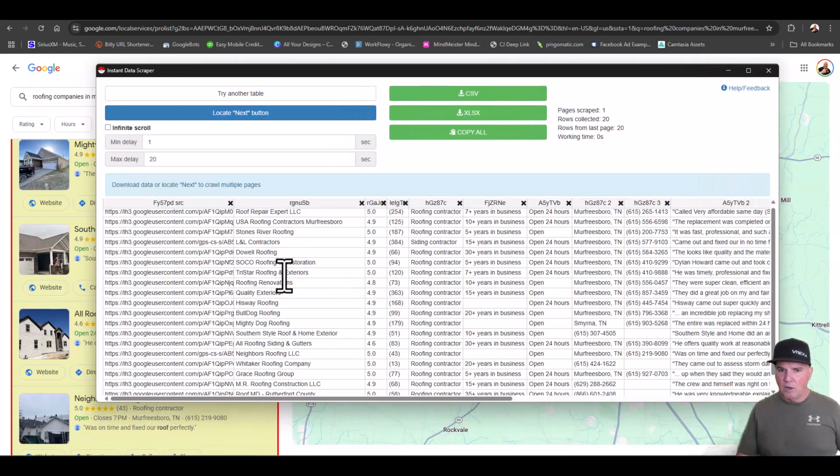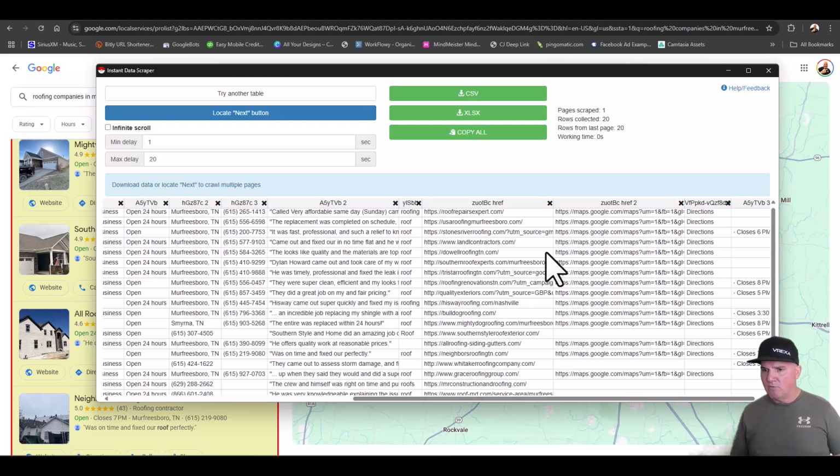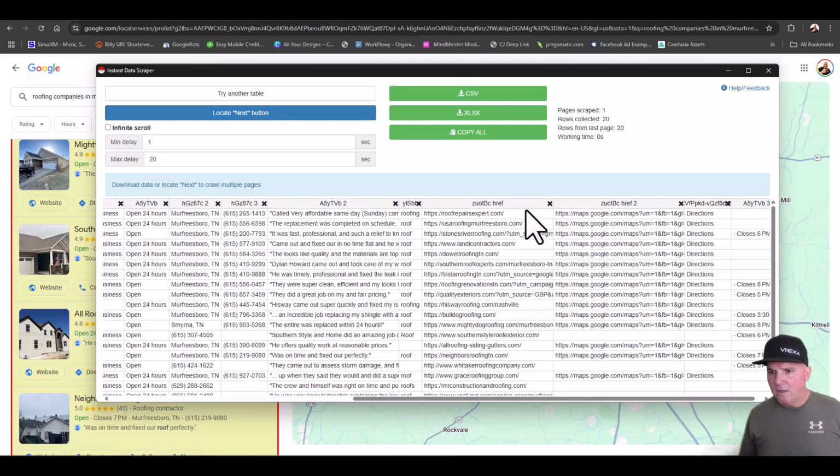We just scraped all these roofing companies here. We've got their reviews. We got the number of years they've been in business. We have their hours. We have their phone numbers. We can reach out and contact these companies very, very quickly. We've got all their websites and everything that we need. So if we go back into our software, I'm going to show you now how you can get these leads in here.